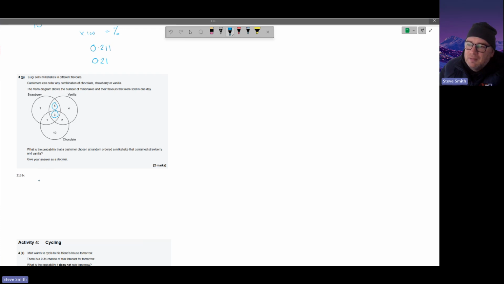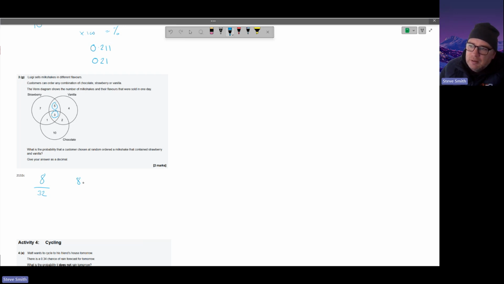So we've got 8. There's a probability here of 8 ice creams that are chosen have got a mixture of strawberry and vanilla, with 3 of those have got chocolate as well, but that's fine because it's got strawberry. That's there for strawberry and vanilla. So we've got 8 there, add another one, 9, 16, 20, 22, 32. So as you can see here now, I'm going to double check, and we've got 8, and number 6, that's 14, that's 24, 24, 25, 32. So that's definitely right. Give your answer as a decimal.